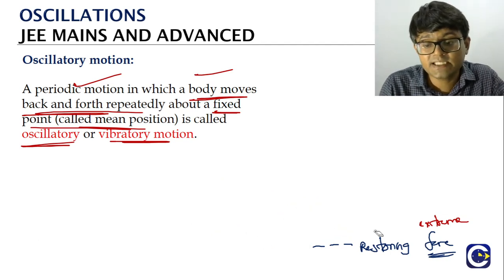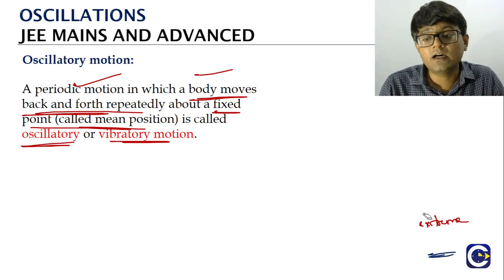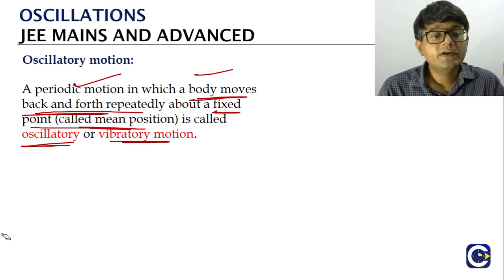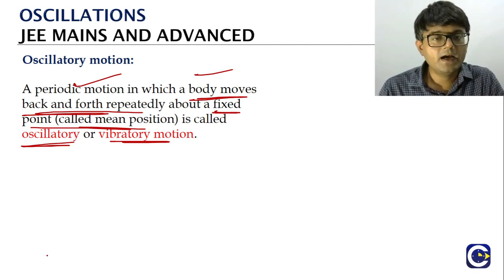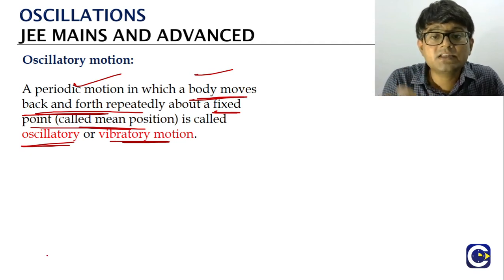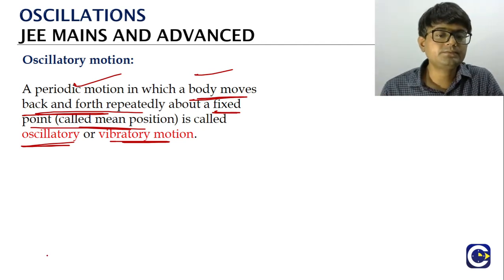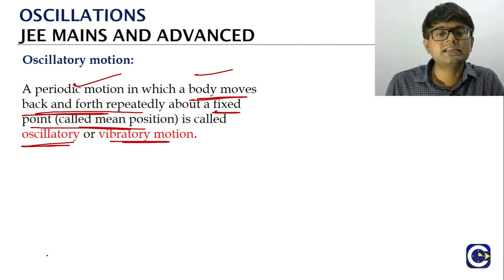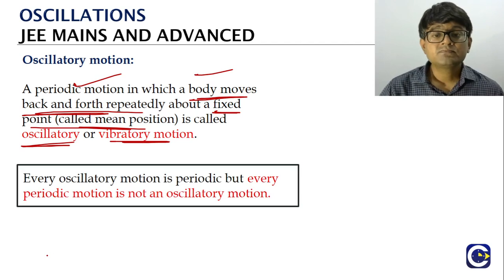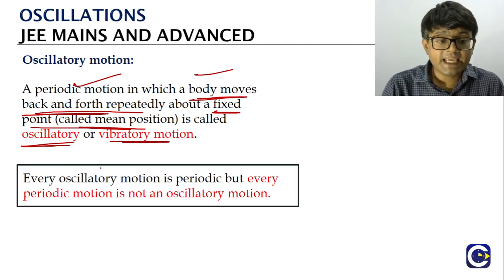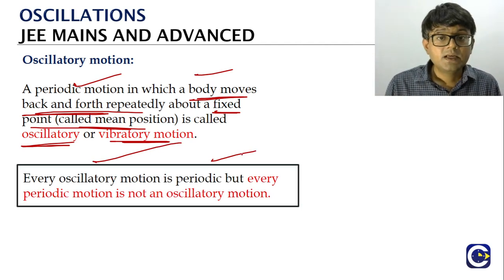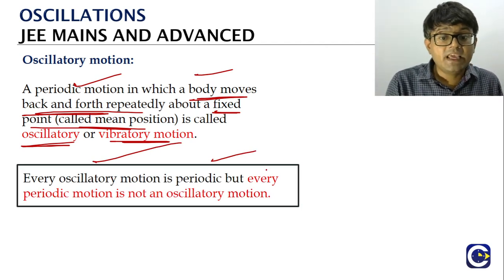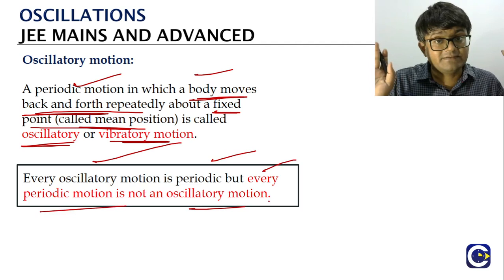So oscillatory motion is a special type of the periodic motion in which the object will be having a to and fro pattern. And what makes this to and fro pattern happen? The restoring force part. Now here there is one interesting thing. If you talk about the oscillatory motion, every oscillatory motion is periodic because it is going to repeat. But at the same time, every periodic motion is not oscillatory.